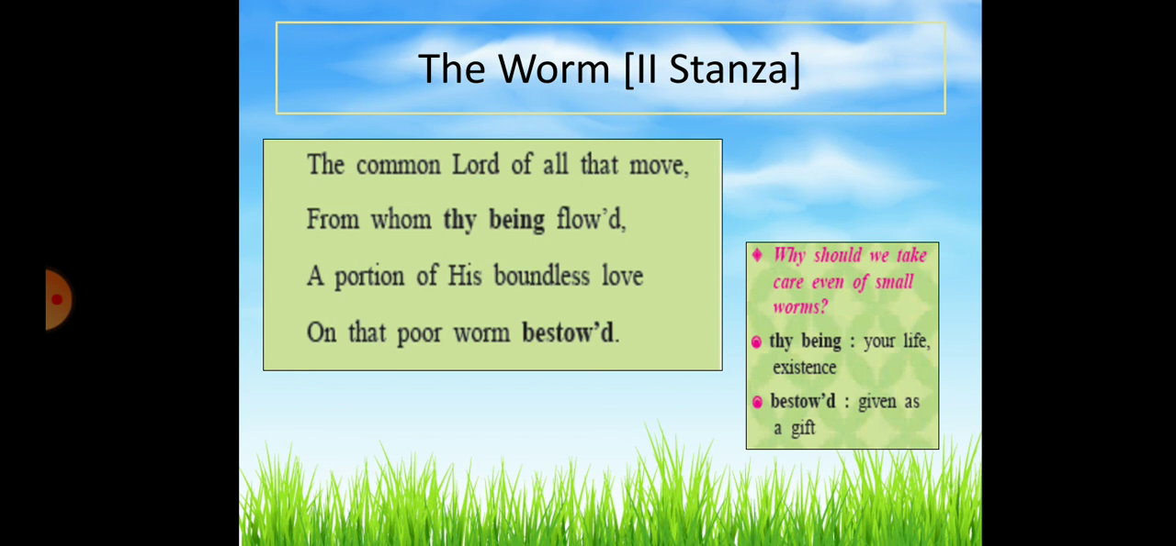A portion of his boundless love on that poor worm bestowed. It means God has gifted a portion of his love on this tiny creature. Now let us understand the entire stanza. The poet says that God, who has created all the living beings and from whom we all came to life, has gifted a small portion of his life, of his love, to this little worm. Because God loves all and he is unbiased to all.